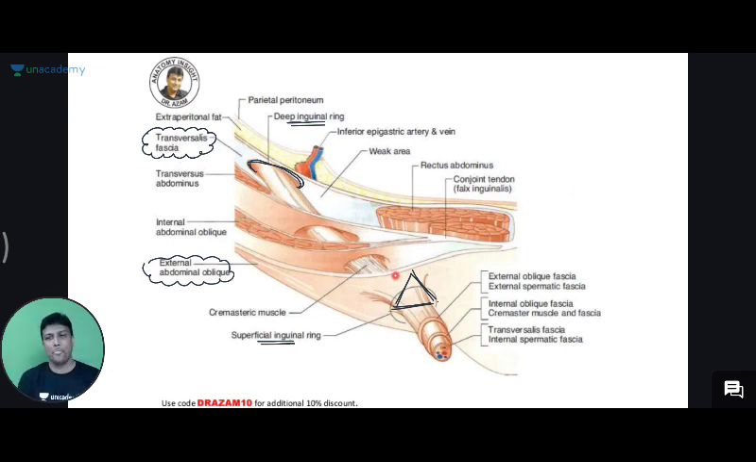Second point to learn. आराम से, sir. Nothing to panic, nothing to rush. आराम से पढ़ते हैं. I'll tell you once more, learn once more here. Oval-shaped deep inguinal ring.